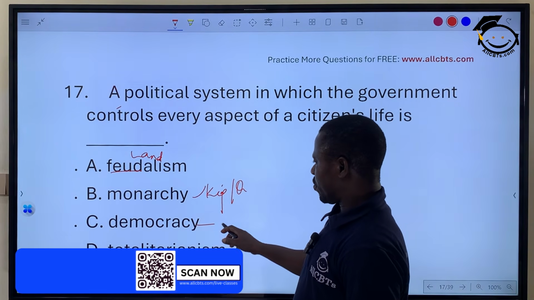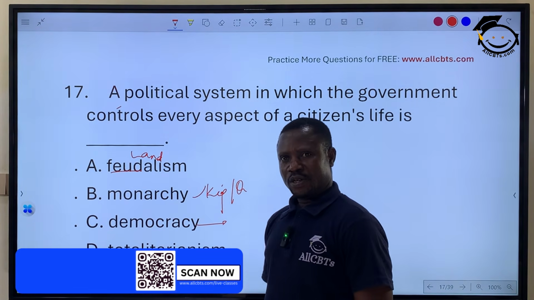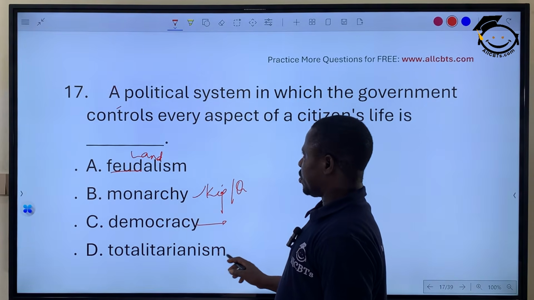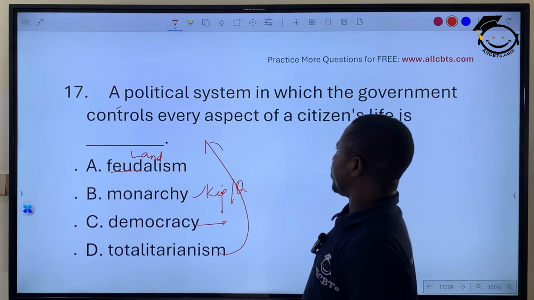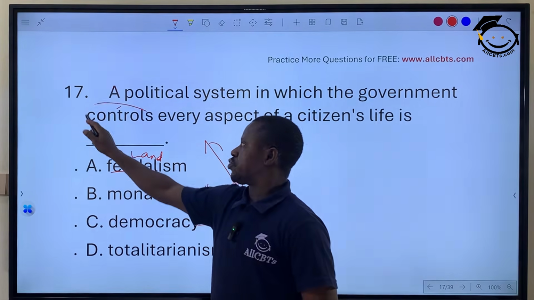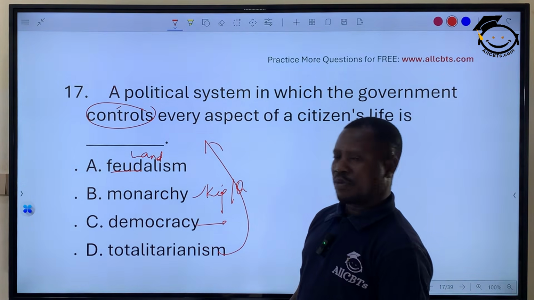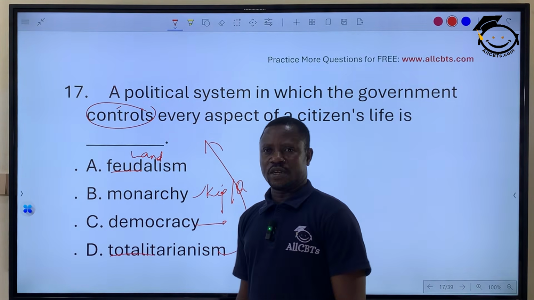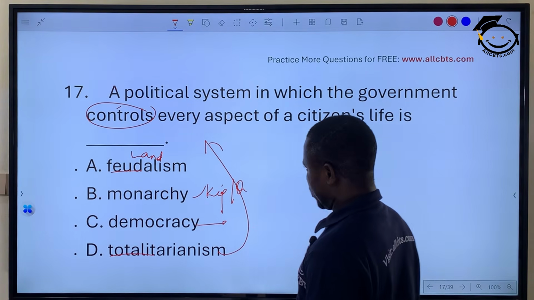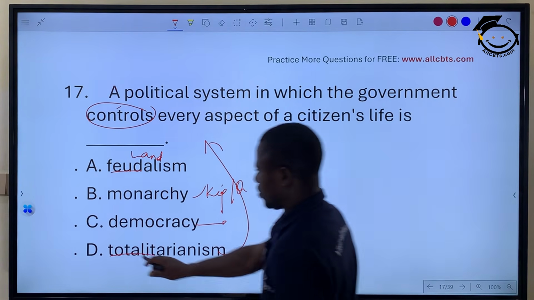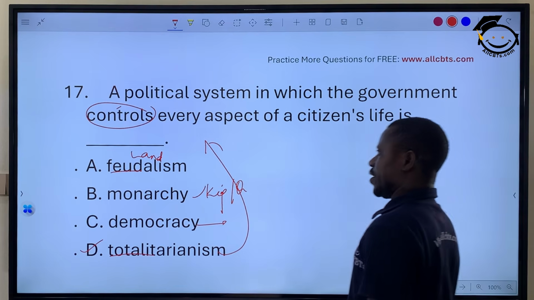While democracy, of course, is government of the majority. While totalitarianism is the real answer to this, where the government controls every aspect of human life, from the word total to totalitarianism. So option D, of course, is the answer.